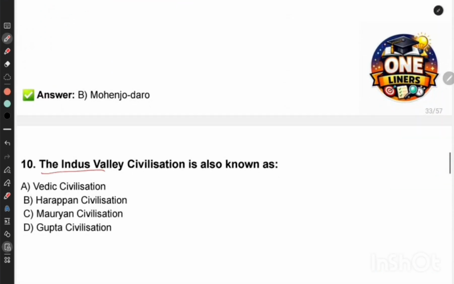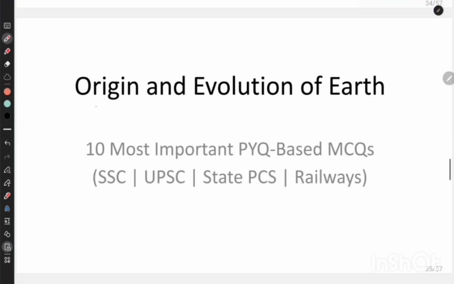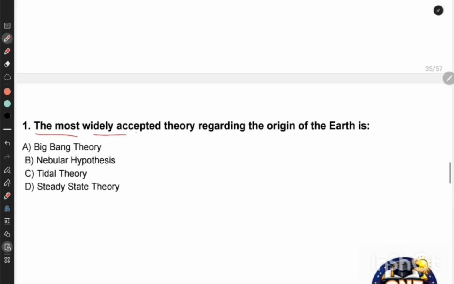Next question. The Indus Valley civilization is also known as Vedic civilization, Harappan civilization, Mauryan civilization, or Gupta civilization. The correct answer is Harappan civilization because the first site discovered was Harappa. Our next topic is origin and evolution of Earth. So the first question is, the most widely accepted theory regarding origin of Earth is